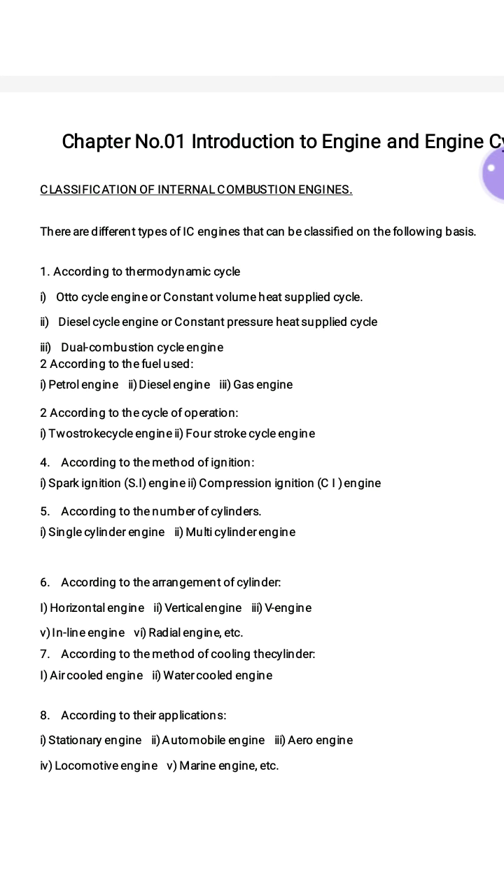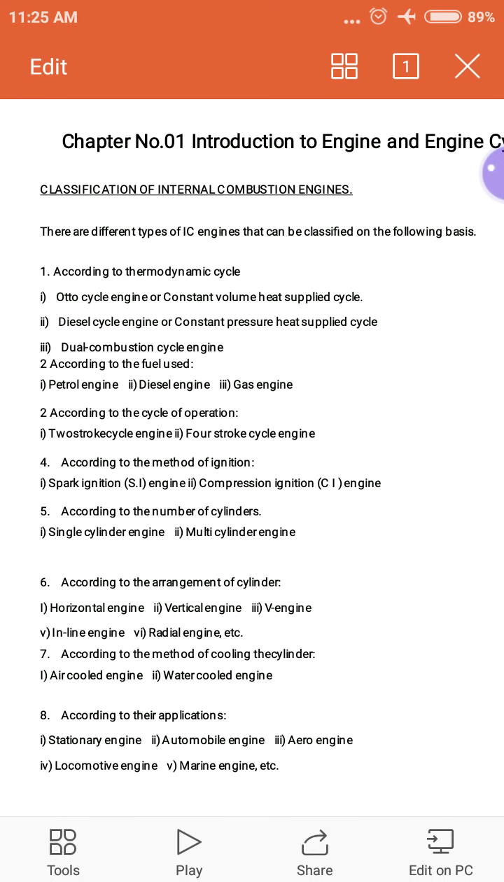Next, according to their application, engines are classified into a number of types. First one is stationary engine, next is automobile engine, next is aero engine, next is locomotive engine, and last is marine engine. As per the applications, stationary engine means those engines are installed at one location, that is stationary, which cannot be moved. Those engines are called stationary engines.